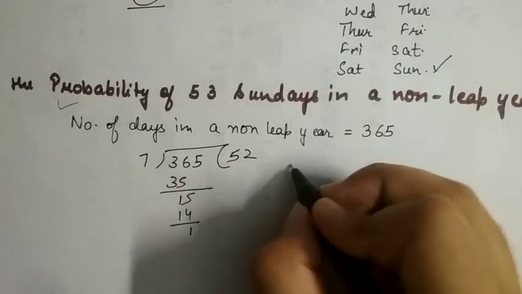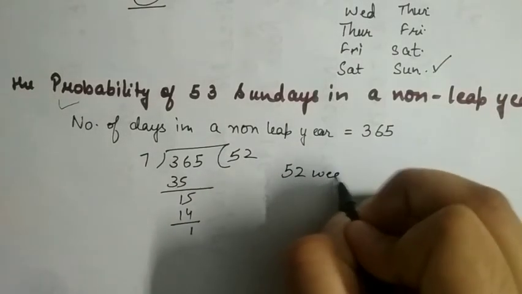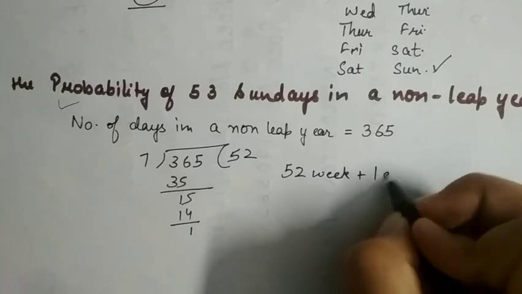So we are getting 52 weeks plus 1 extra day.